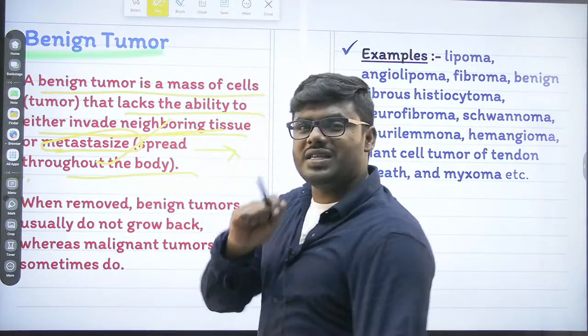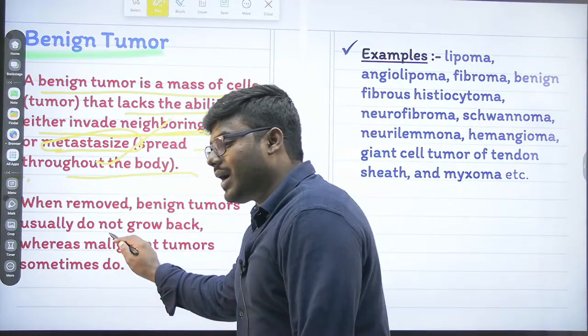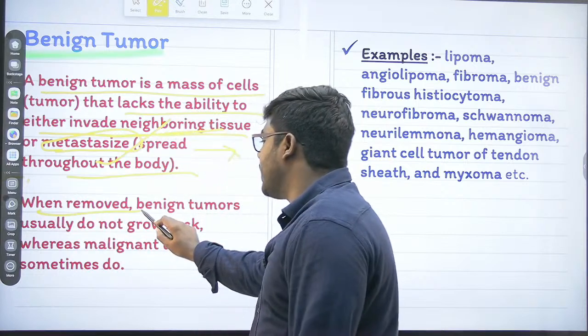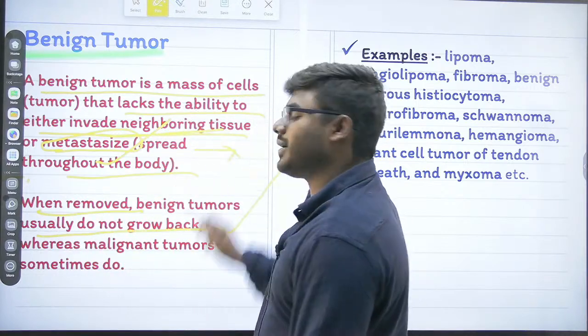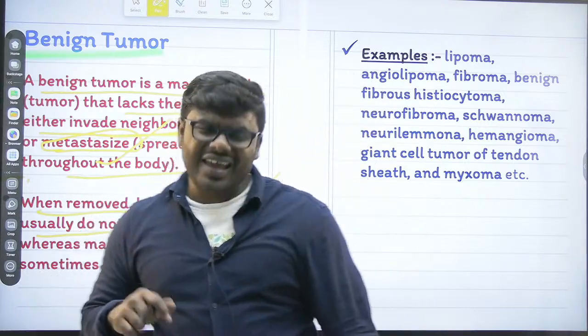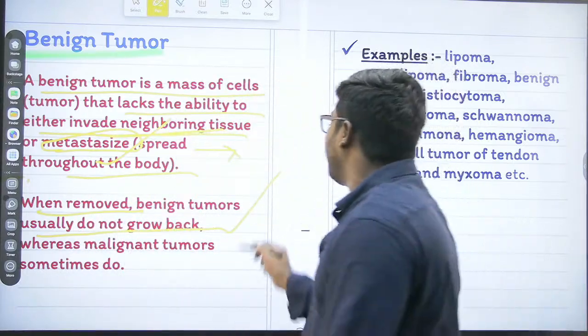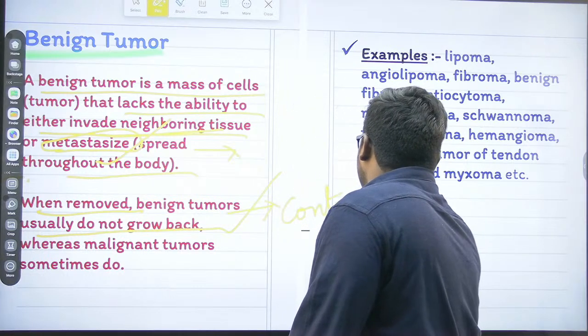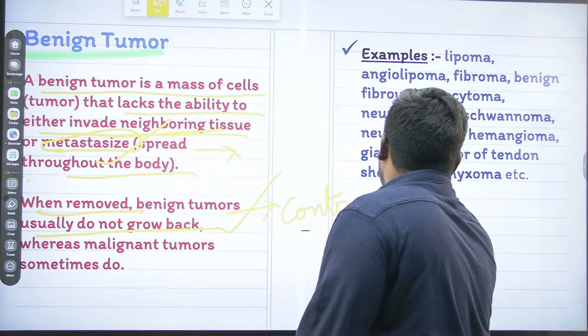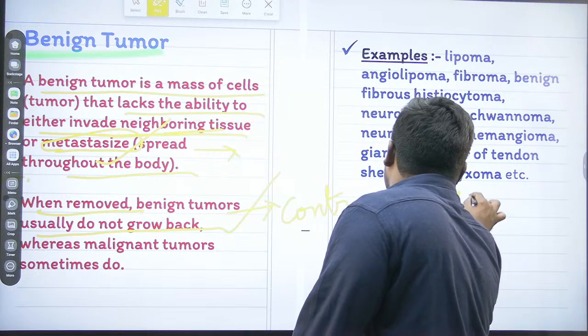Now, everyone look into this line. I have written here, when removed, benign tumors usually do not grow back. But you know, I can use this statement as a contradictory statement. I can say this statement is contradictory. You can ask me why.